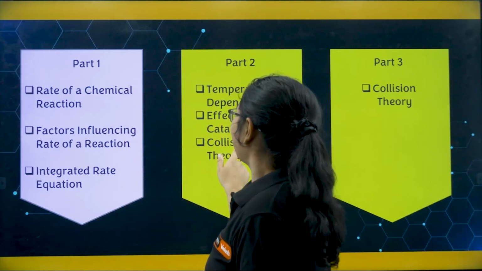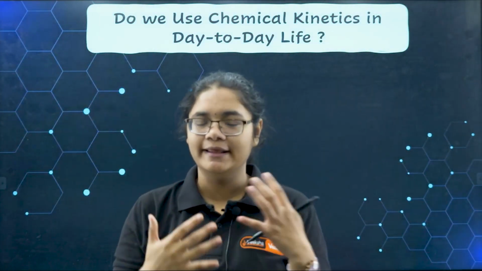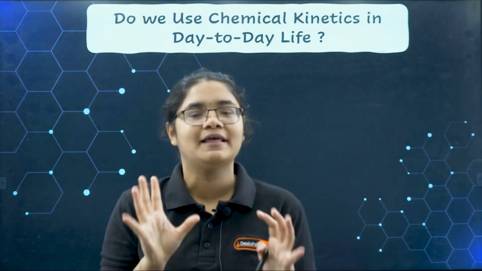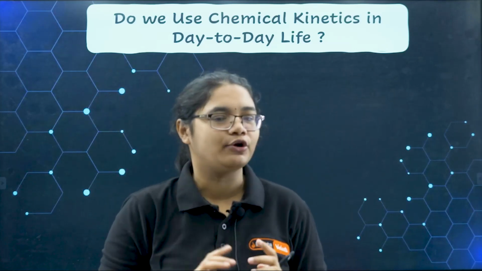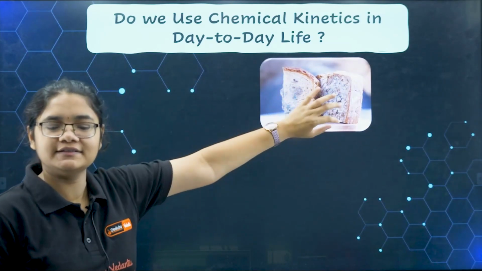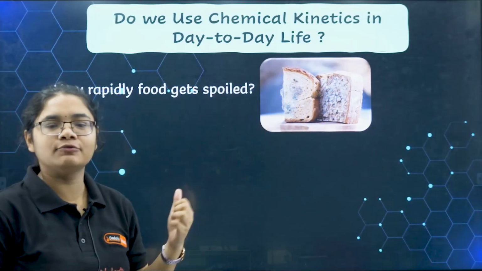Okay, fine. So now let us understand something regarding chemical kinetics. I'll give you certain things. Have you observed them in your nature, in your house or in your environment, in your surrounding or not? Have you ever seen a bread getting spoiled like this, getting fungus on that, right? So what happens? How rapidly the food gets spoiled?